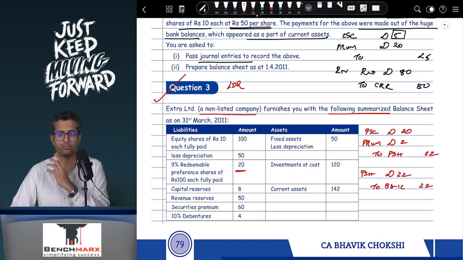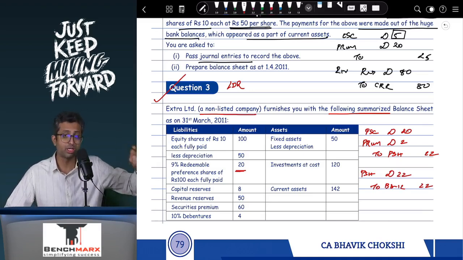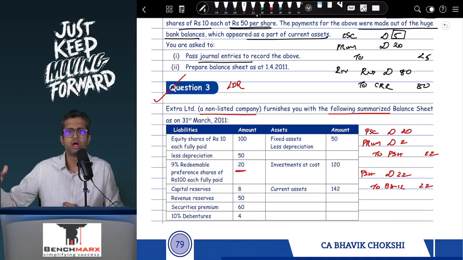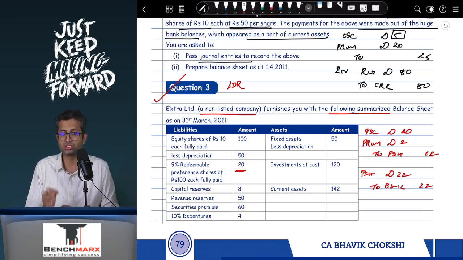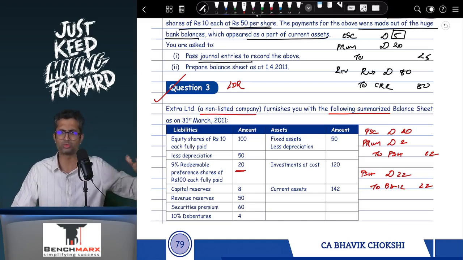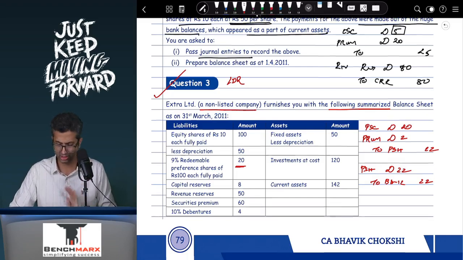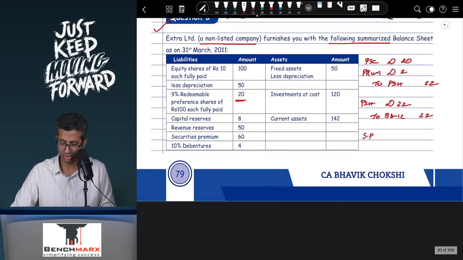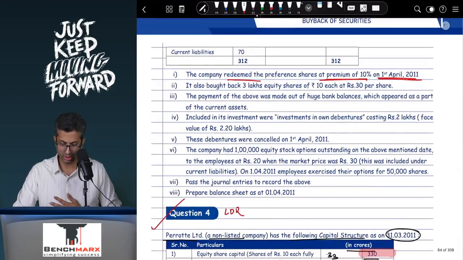However, there's a premium. Now this premium can be written off against the securities premium if the company is not following the accounting standards as specified, or against other reserves. Institute over here is written off against securities premium. You can alternatively also write it off against other reserves. So if you follow the institute solution, securities premium account debit 2 rupees, to, let us say, the premium on redemption of preference shares of 2 rupees. So over here minus 2, over here minus 20, and in your current assets minus 22. So these are the entries pertaining to sub point 1.